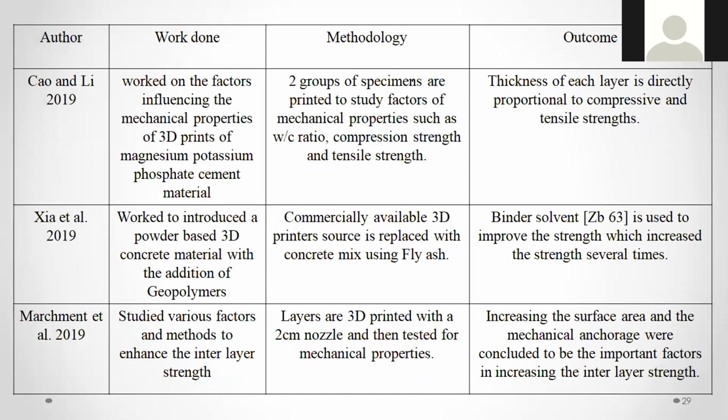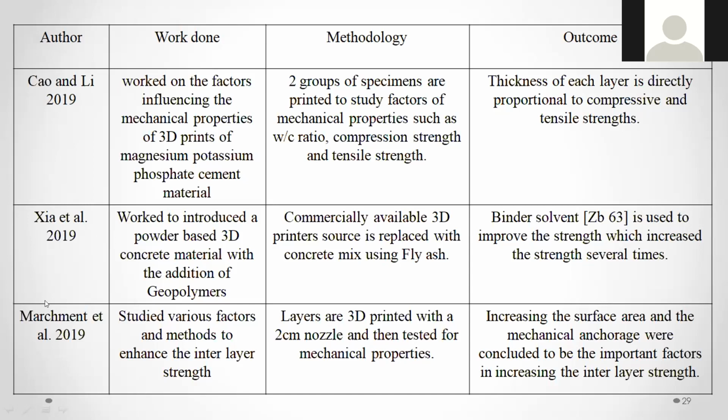Okay, now coming to the other professor. The researcher worked on the factors influencing the mechanical properties of 3D prints of magnesium potassium phosphate cement material. The methodology adopted is that two groups of specimens were printed to study factors of mechanical properties such as water cement ratio, compressive strength, and tensile strength. The thickness of each layer is directly proportional to the compressive strength and tensile strength. The outcome is that the thickness of the layer depends upon the compressive strength and related properties.